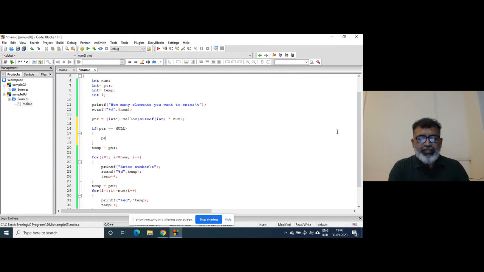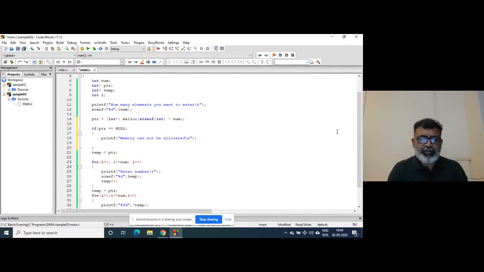So in that case, we need to check first using the if control structure, and say memory cannot be allocated. This is good programming practice.